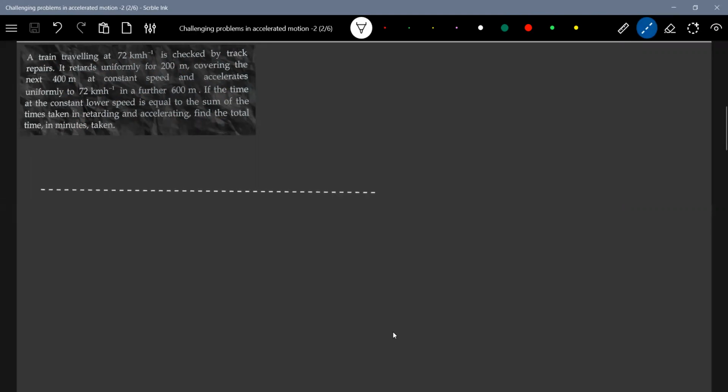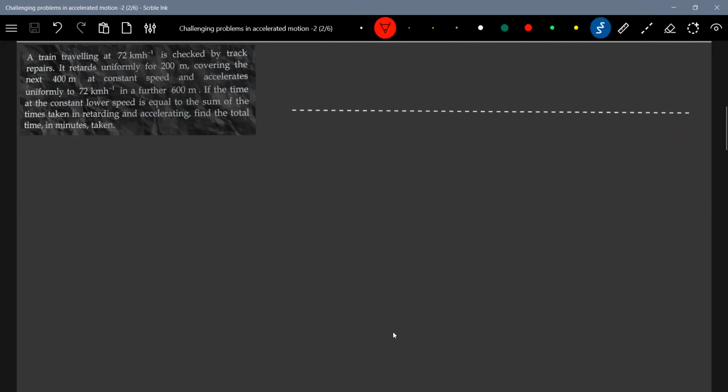Let me have some diagram for our entire numerical. Okay, this will be 200 meter, 400. This will be 700 meter. 200, 400, 600. Okay, this distance will be 200 meter, 400 meter, 600 meter. The train will enter with a uniform speed. So what is U equal to? 72 kilometer per hour. If you convert this, it will become 20 meter per second.